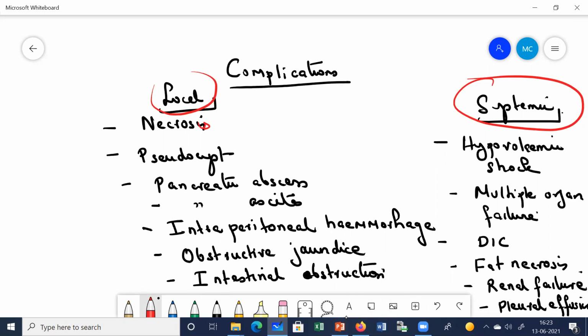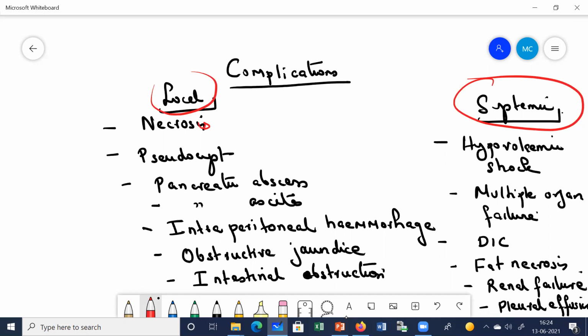Systemic complications: the patient can go into shock. There can be a severe fall in blood pressure. There can be hypovolemic shock, multiple organ failure, disseminated intravascular coagulation. Apart from this, there can be fat necrosis, failure of different organs like renal failure. There can occur pleural effusion. So these are the different systemic complications which can develop in the patient.